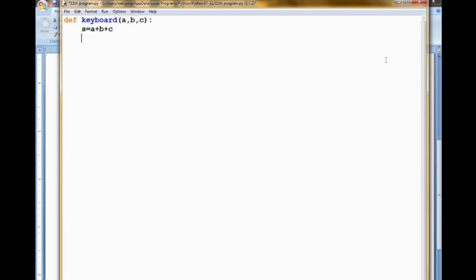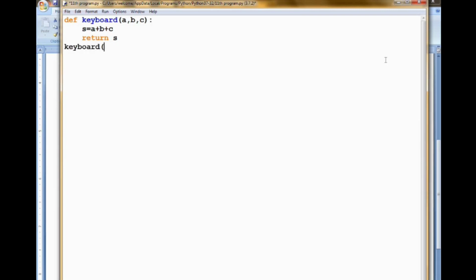Now I am returning the value s. No need to specify a semicolon in Python. Now I am calling the function keyboard of 10, 10, 10. The value 10 will be assigned to a, b and c, so the value stored in s will be 30.